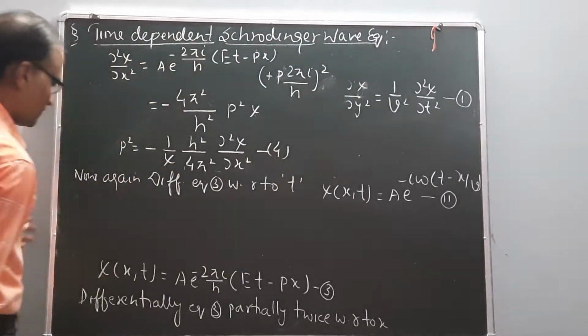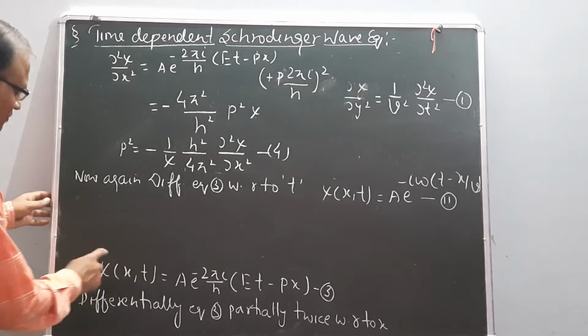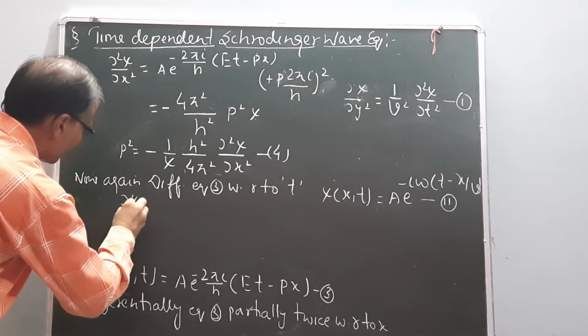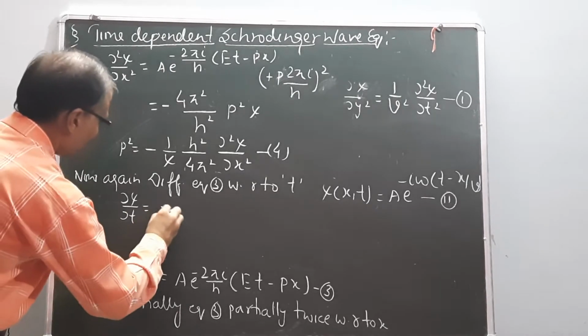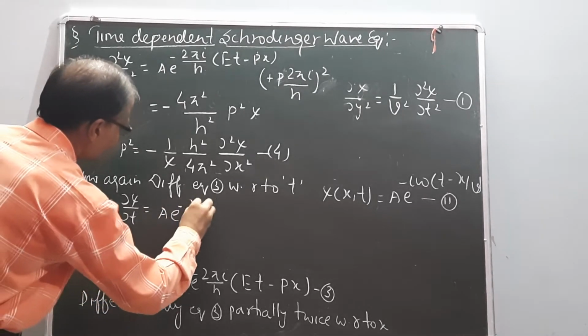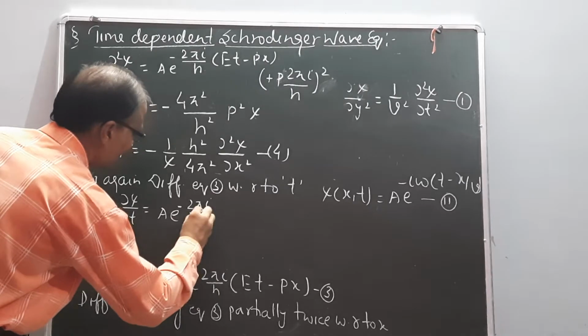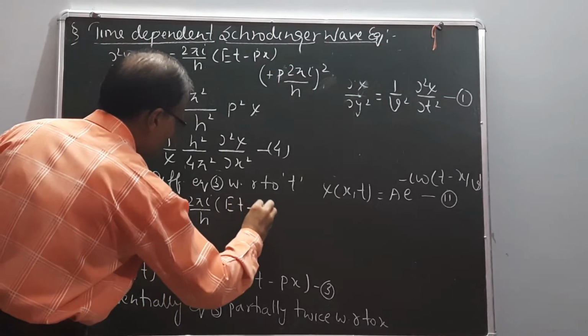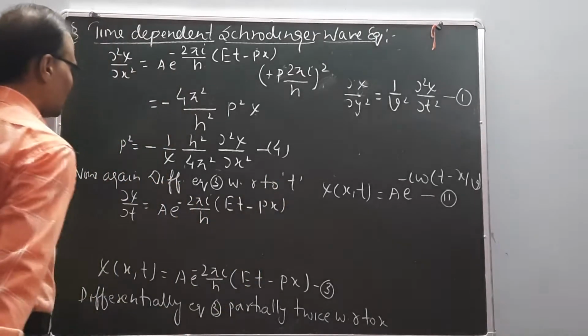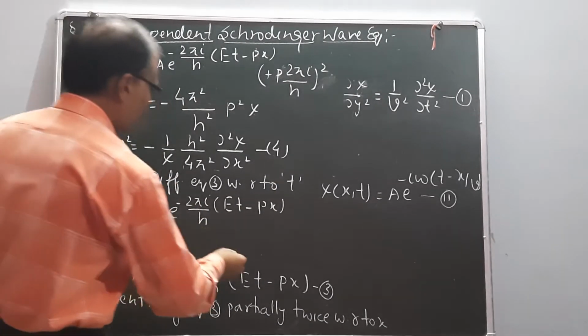This is t. So I differentiate this equation: del psi upon del t equals A e to the power minus 2 pi i upon h (Et minus px). This is the first time differential.